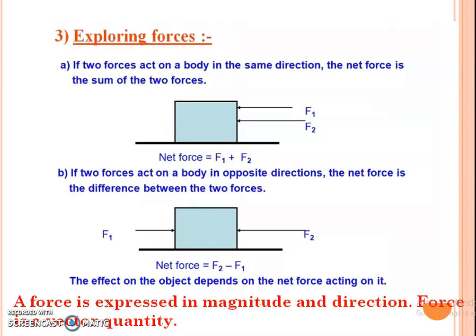If two forces act on a body in the opposite direction, the net force is the difference between the two forces. Here the F1 force is acting from the right side and the F2 force is acting from the left side. Now the net force is F2 minus F1. The effect on the object depends on the net force acting on it. Force is expressed in magnitude and direction. Force is a vector quantity.